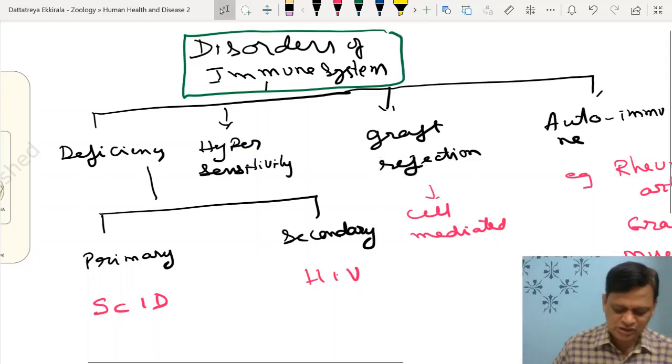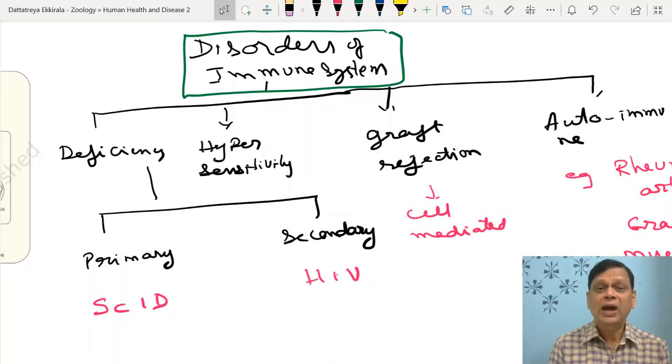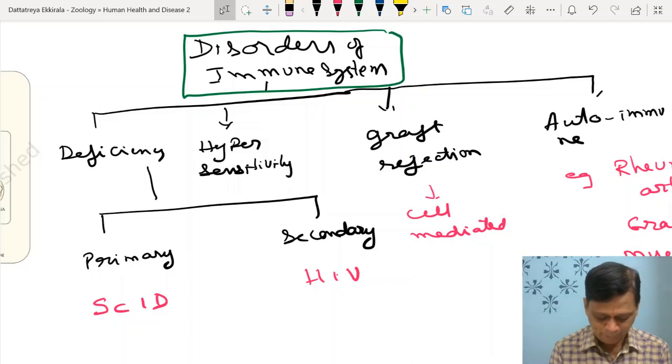It can be deficiency, it is not working sufficiently, which can be primary. A deficiency developed by birth is primary immunodeficiency, like SCID, severe combined immunodeficiency disease, right? Severe combined immunodeficiency disease is a genetic disorder developed by birth. Second one, infections will cause various deficiencies like HIV infection, AIDS, human immunodeficiency virus. AIDS means acquired immunodeficiency syndrome.